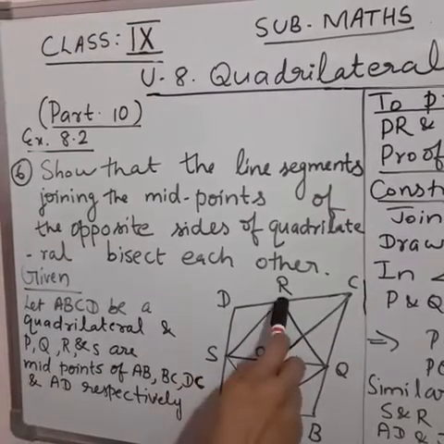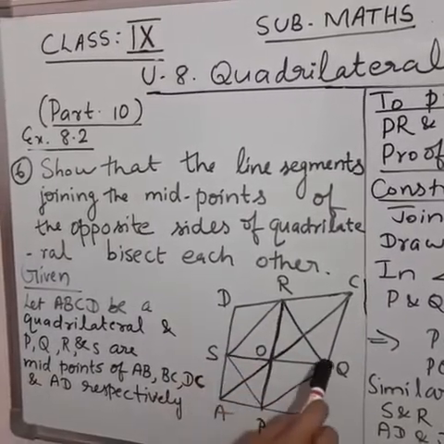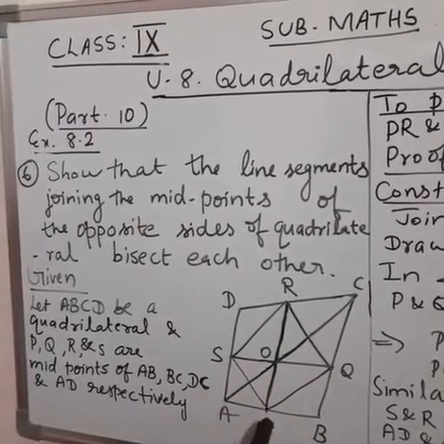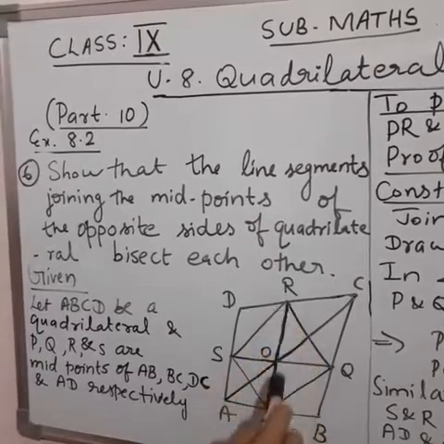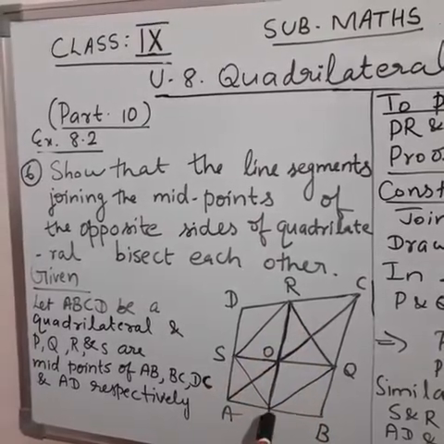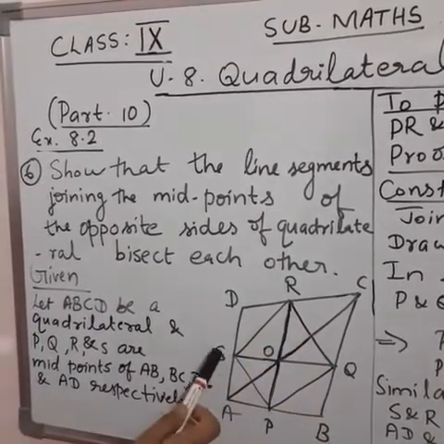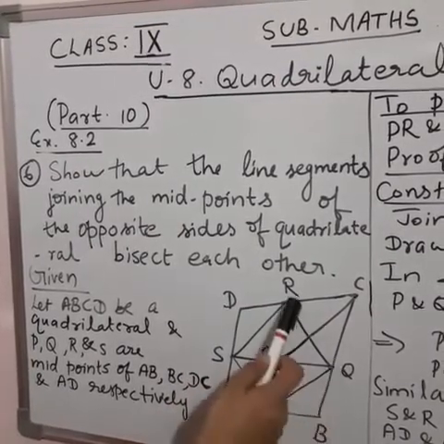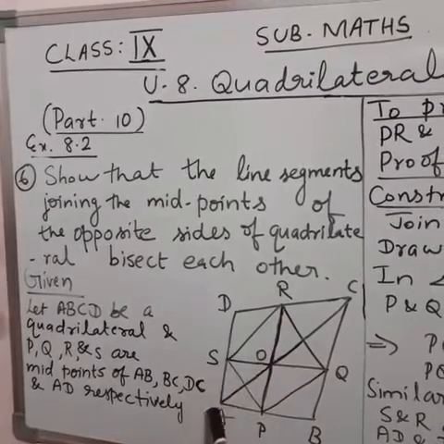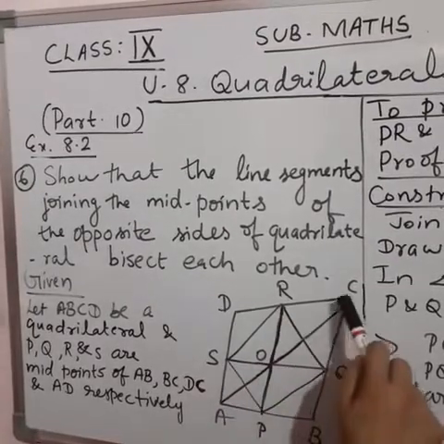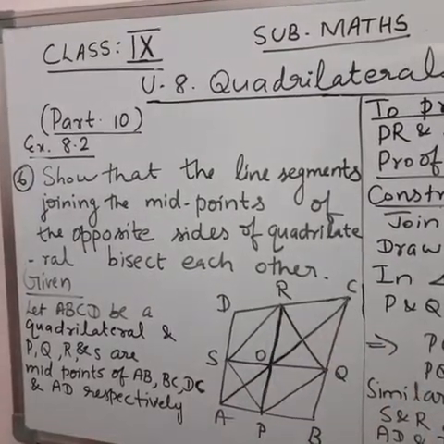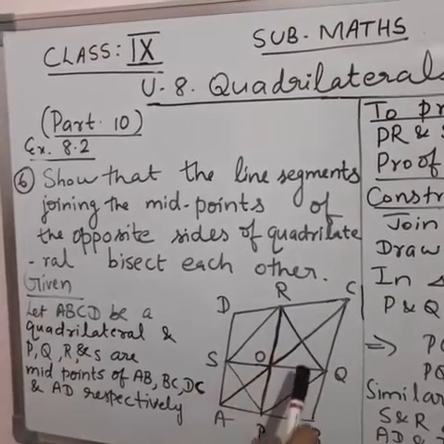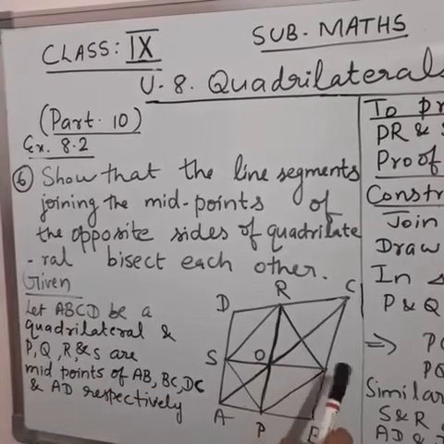We have joined R and P, S and Q, midpoints of opposite sides. So we have to prove SQ and PR bisect each other. So for that we have done some construction here. Join SP, PQ, QR and SR and I have drawn the diagonal AC also. Now first of all we will prove PQRS is a parallelogram by using midpoint theorem.